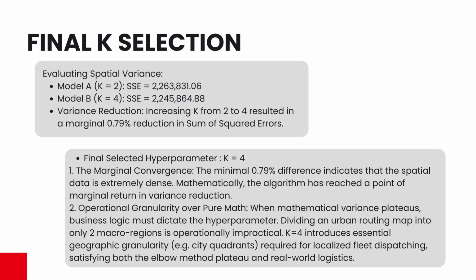classes. Comparing these two structures, expanding K from 2 to 4 resulted in a marginal 0.79% reduction in spatial variance. I finalized my solution at K equals 4, providing the operation granularity required to manage distinct quadrants over purely mathematical boundaries.